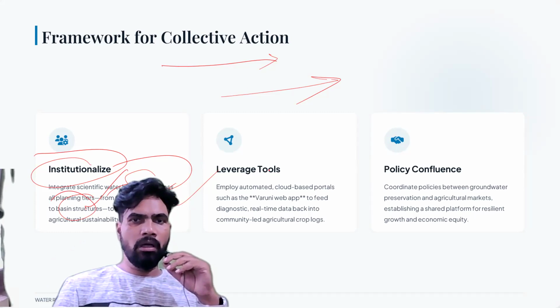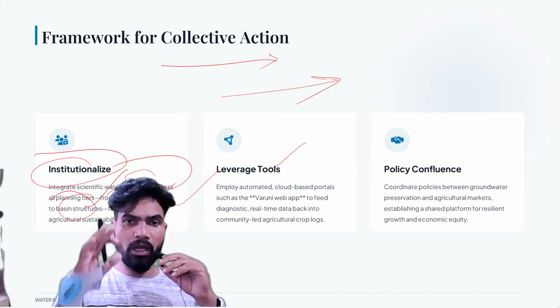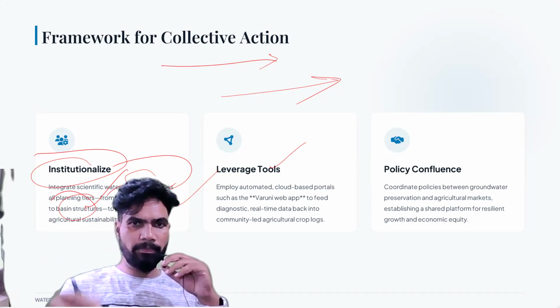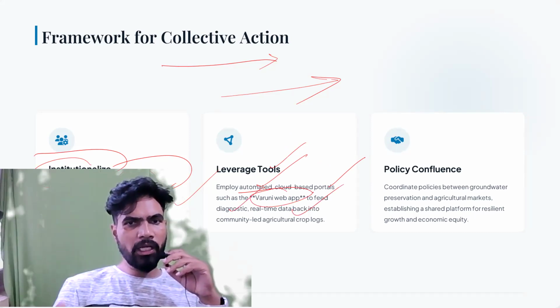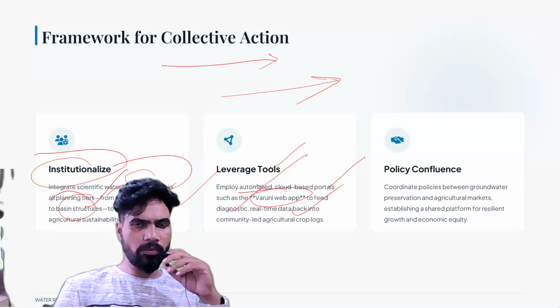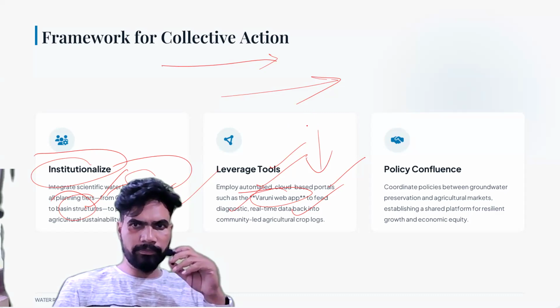फिर हमको टूल्स को identify करना है, और जो भी टूल्स available हैं, we have to leverage them, we have to utilize them. Okay, we have to employ the automated cloud-based portals such as the Varuni Web App, okay, to feed diagnostic real-time data back into community-led agricultural crop loss. Okay, so we have to use the technology.